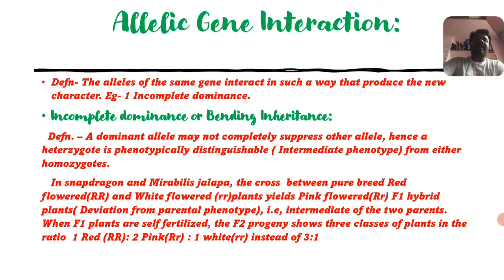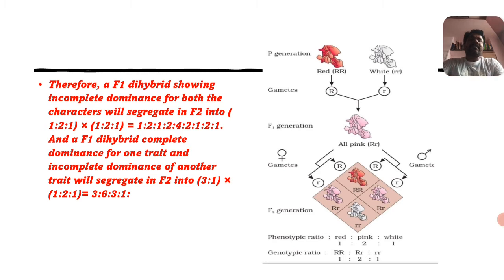Here the phenotypic and genotypic ratios are the same, which is shown in the diagrammatic representation of incomplete dominance. See here there are two flowers, one red flower and another white flower, which show their genotypes as capital R and small r.